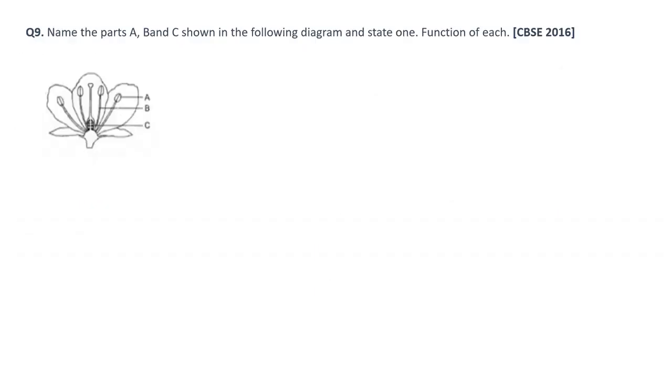Now coming to the next question: name the parts A, B and C shown in the following diagram, and state one function for each. This was asked in CBSE 2016, so let's do this. Here A, I think you can make out what A is.